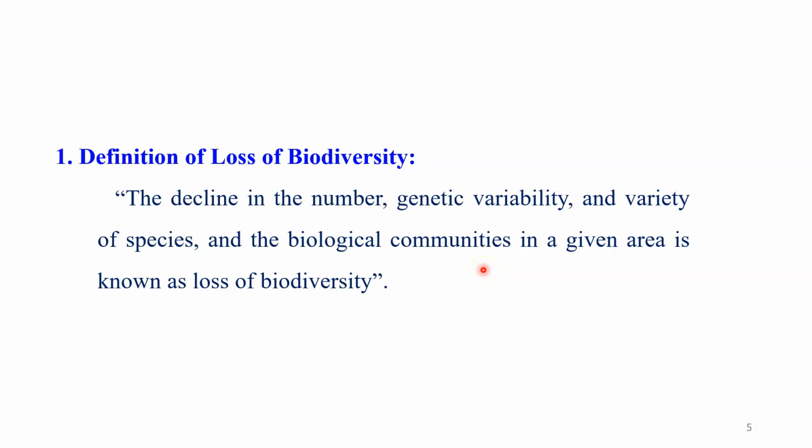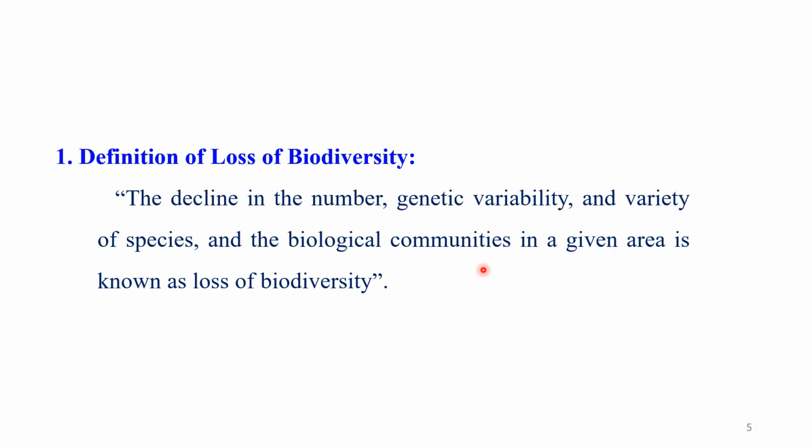And the second thing is the biological community. So the biological community means what? The ecosystem. Because in an ecosystem, there is a continuous interaction between the producer, the primary consumer, secondary consumer, tertiary consumer, and other consumers, and last but not least, the decomposer. So this forms the biological community, and even the human being is one important part of the biological community.